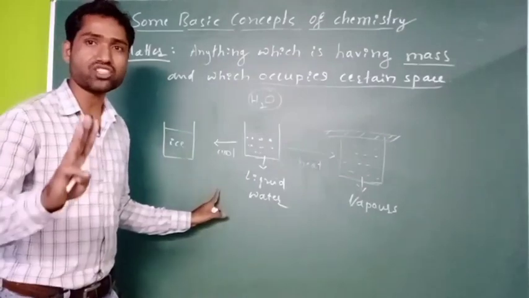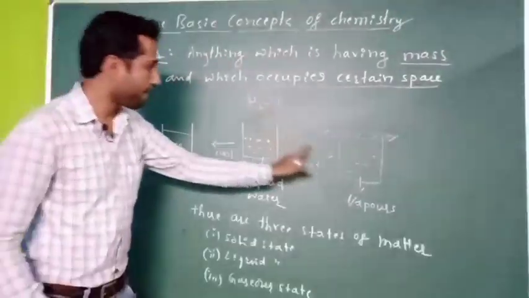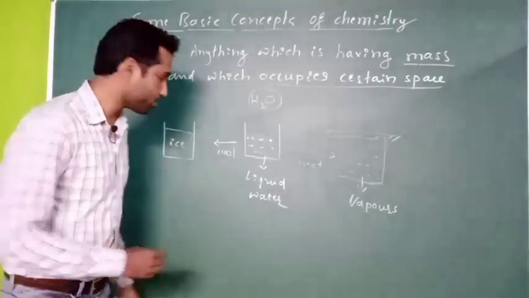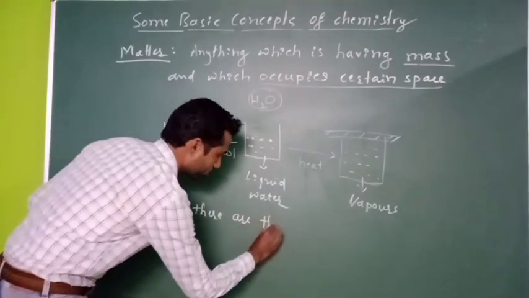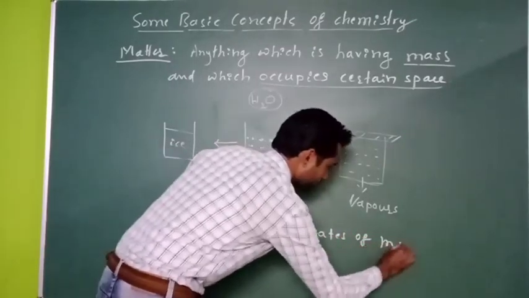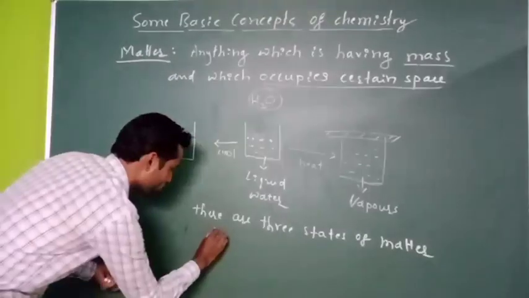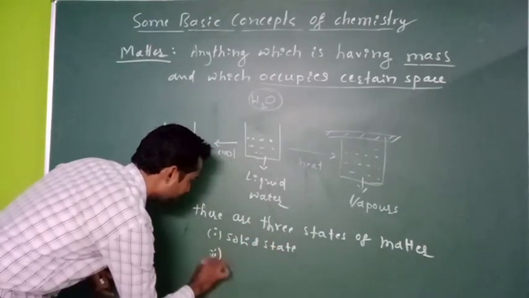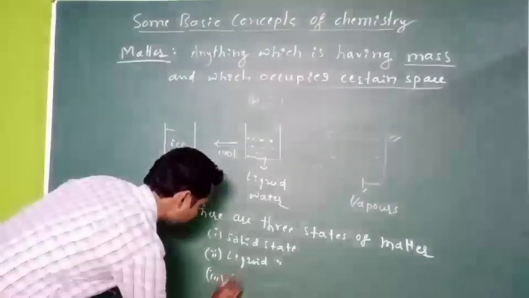So water is a matter. It exists in three states. That is a liquid state, ice is the solid state of water, and vapors are the gaseous state of water. So next statement I can write is, there are three states of matter. One is solid state, second one is liquid state, third one is gaseous state.